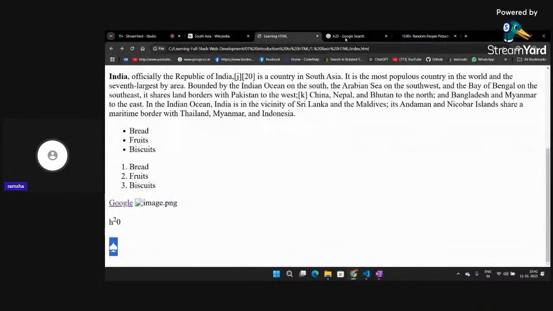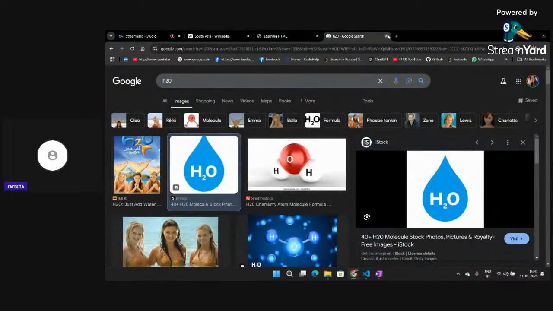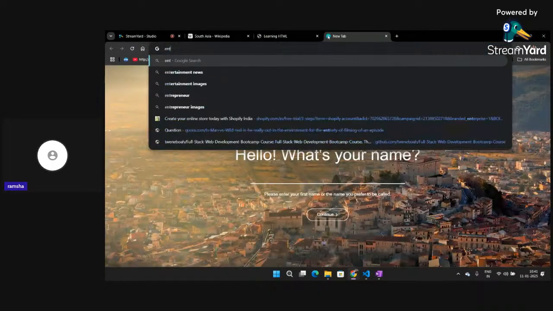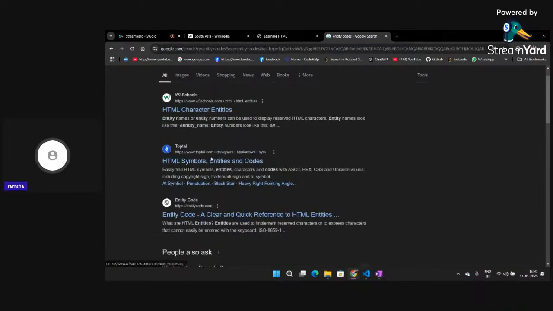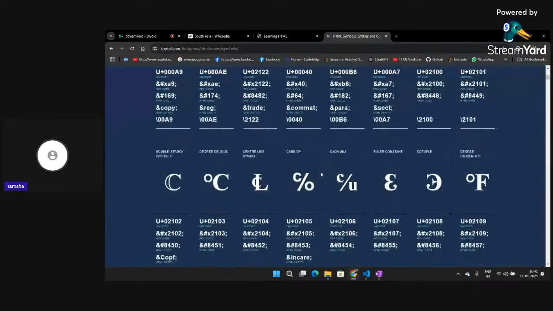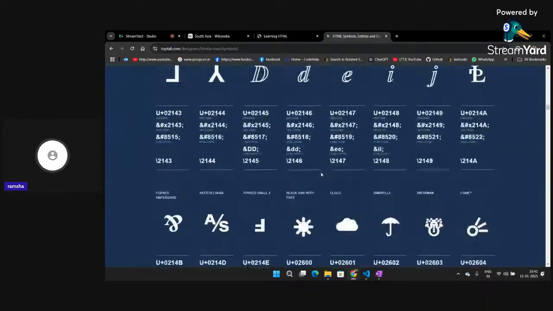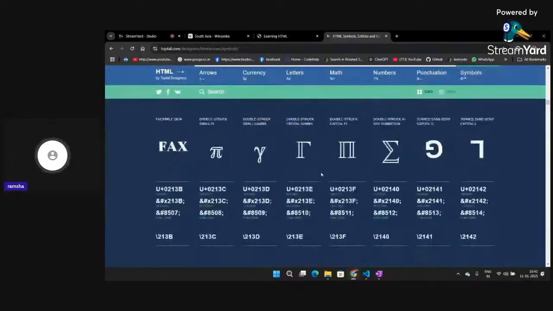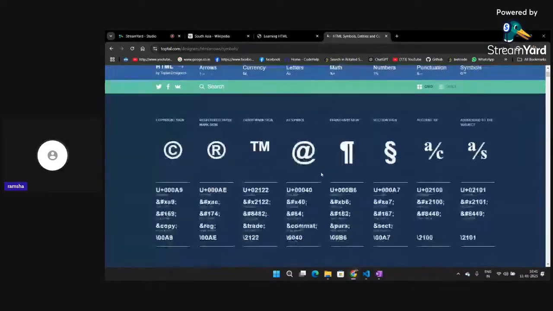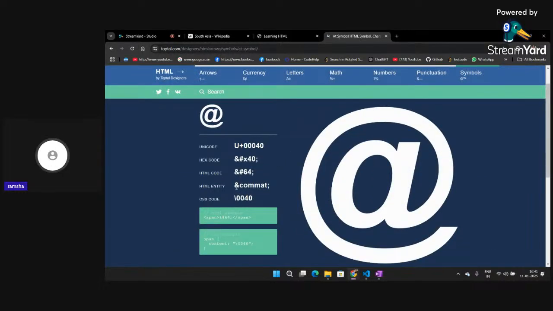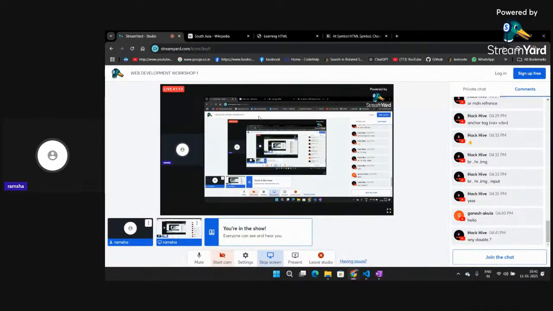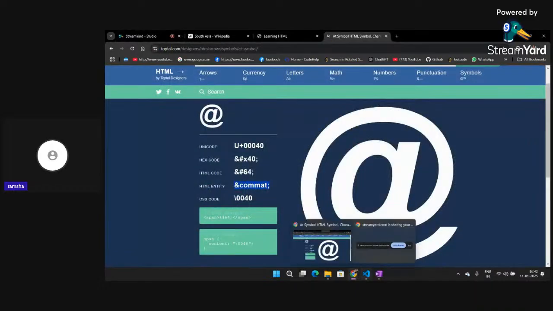Okay, let me search for entity codes also. I close this. Entity codes, like I already told you, there are a lot of entity codes. See, these all are some entity codes. So you cannot remember all of them, right? So this is the @ symbol. So the Unicode HTML entity code, if I write here and comment, then I will be able to get this particular symbol. So you can check this out and you can work on it now.